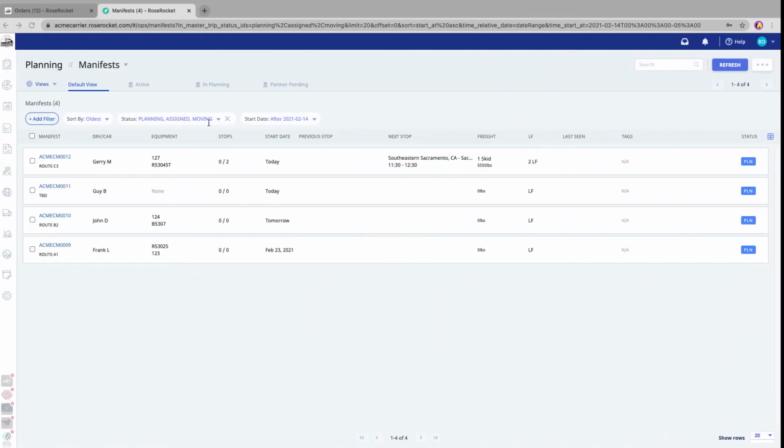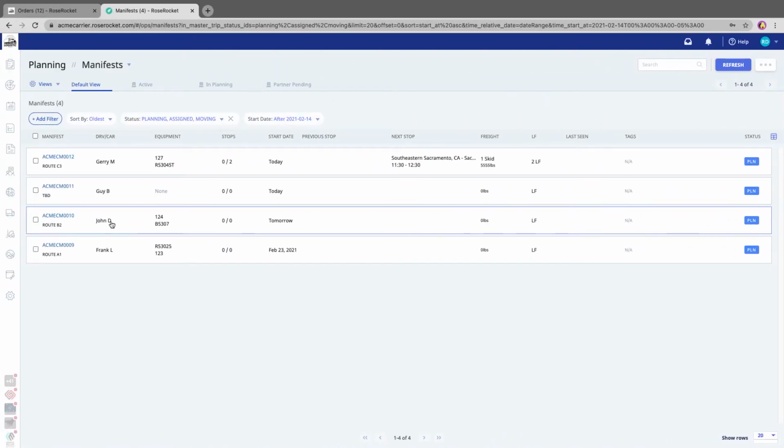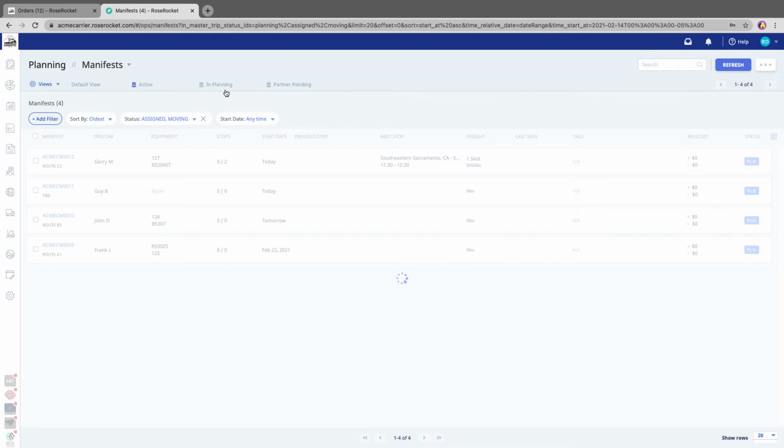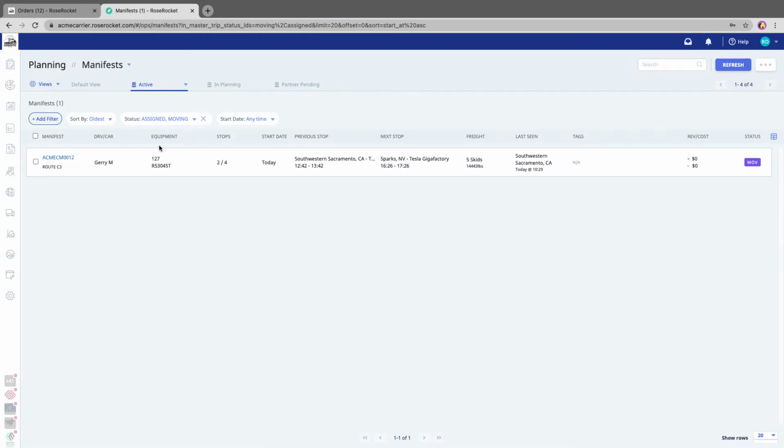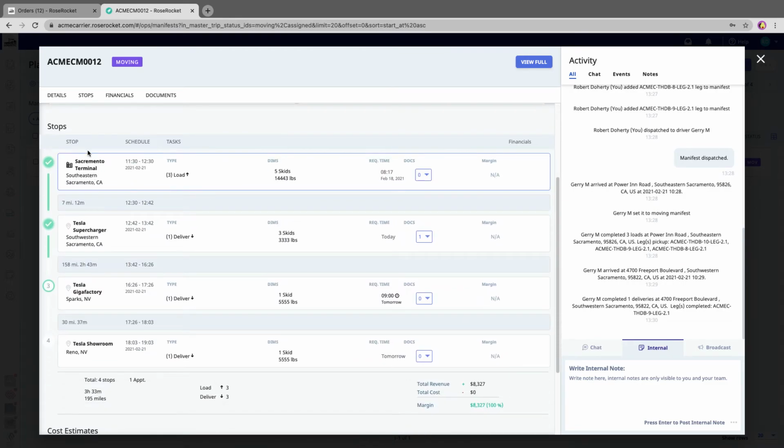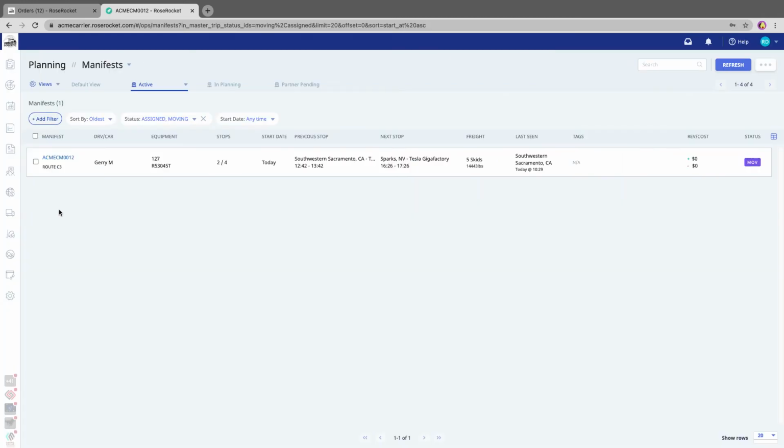If I go back to the manifest module, remember this is where you can see at a high level all of the manifests and what status they're in. The page refreshes as you click around. I'm just going to click on the active filter here. We see Jerry's manifest, the one you just saw me update from the mobile app. It's in moving status, and the driver's completed 2 of 4 stops. Those 2 stops are the first one, picking up the load at the terminal, and the second one, completing the first delivery.